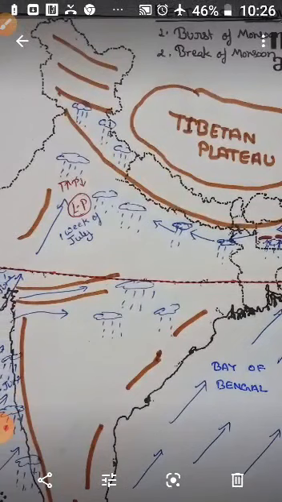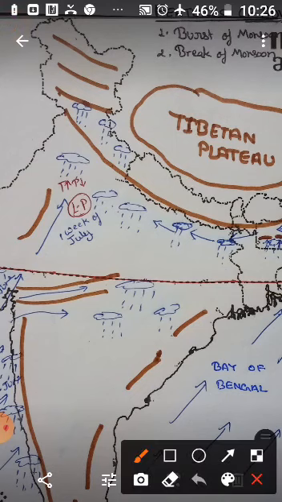Another feature is the break in monsoon. Here the monsoon has a tendency to have a break in rainfall. In other words, we can say that monsoon rain takes place only for a few days at a time. They are interspersed with rainless intervals. They are related to the movement of the monsoon trough.